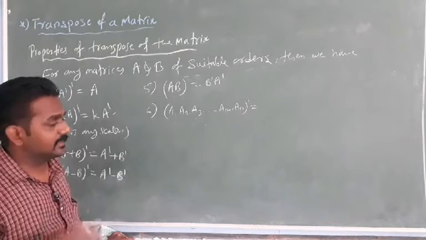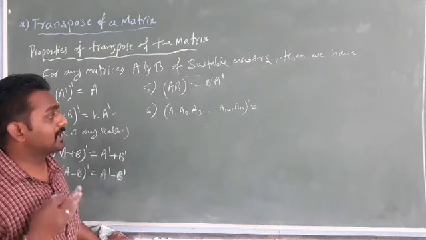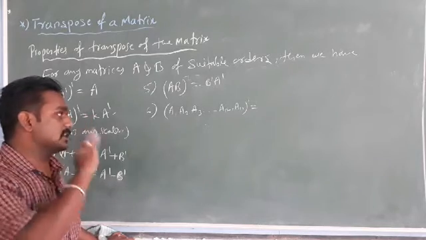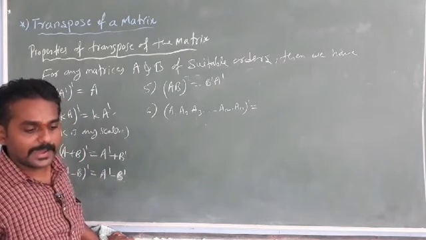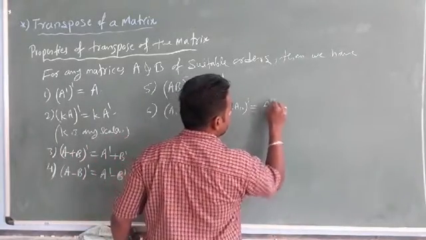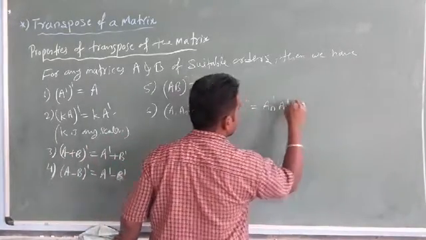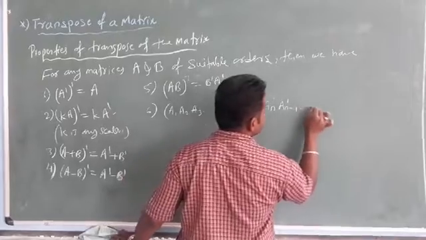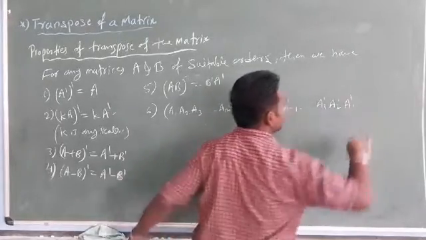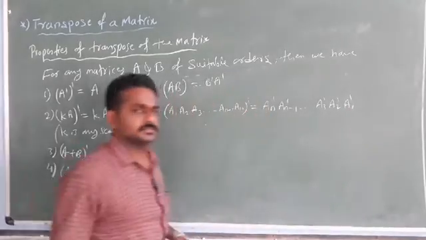If you apply the transpose to that product, what would be the answer? That is An', An−1', and so on up to A3', A2', and A1'.